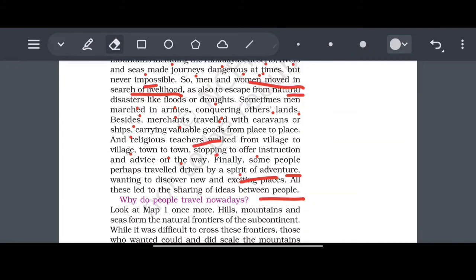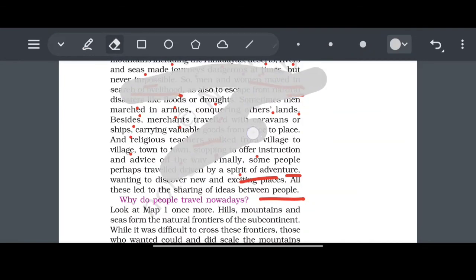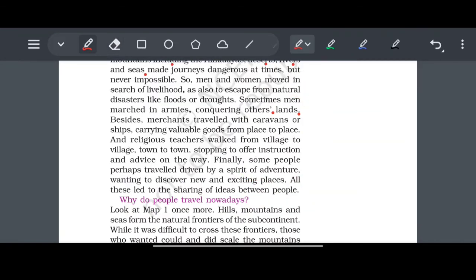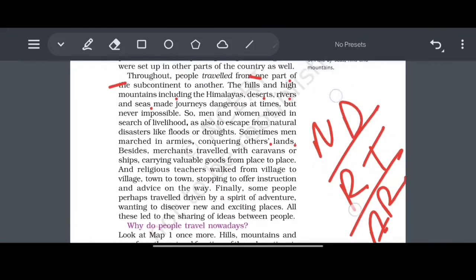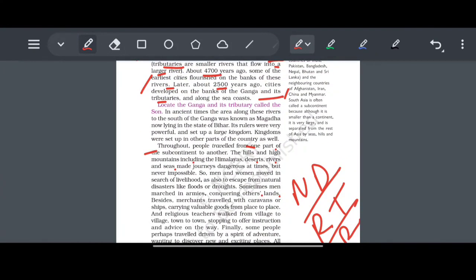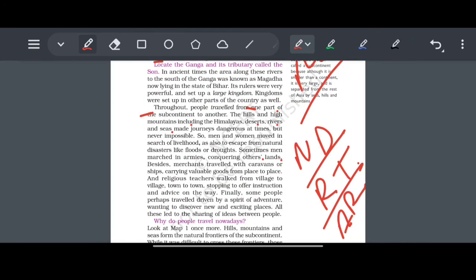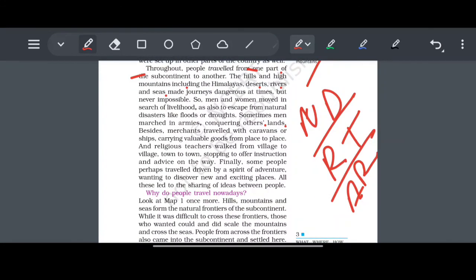So पहले ज़माने जो लोग थे वो किस लिए ट्रेवल करते थे? नेचुरल डिजास्टर and religious teachers, armies, and we talk about the merchants travel करते थे, and जो people perhaps travel driven by spirit of adventure. So adventure के लिए भी travel करते थे.